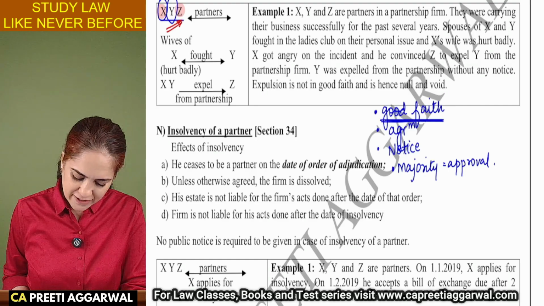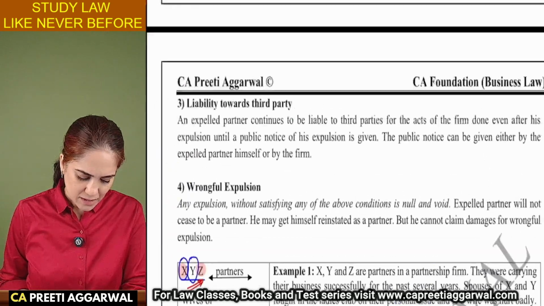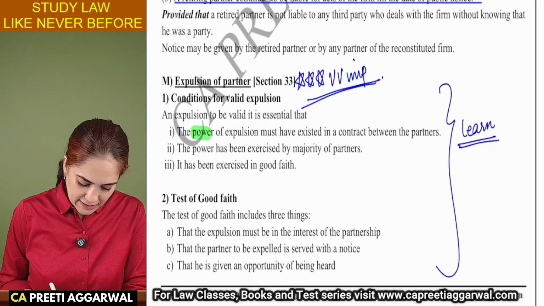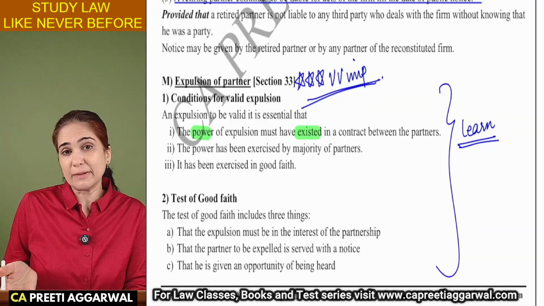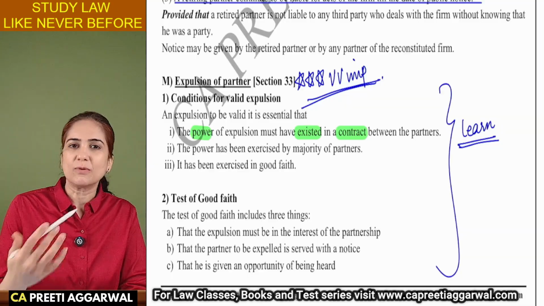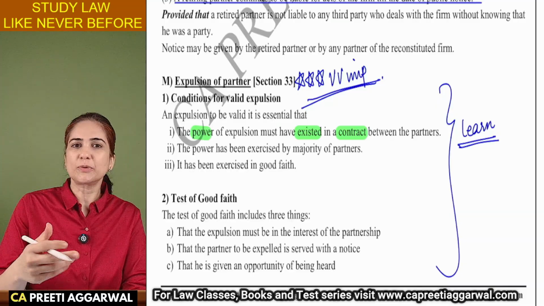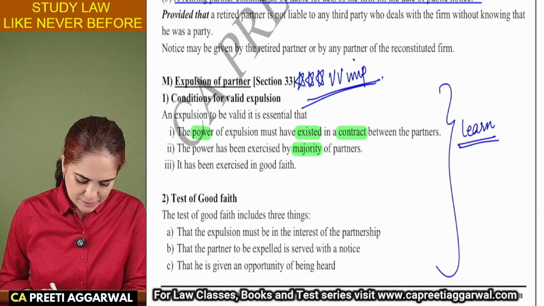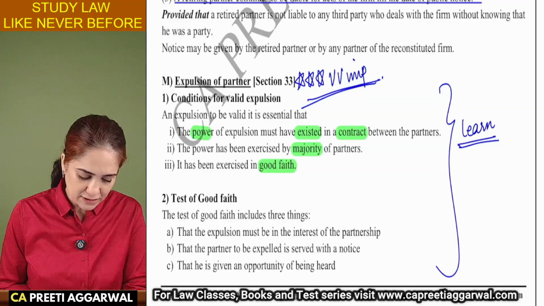Good faith is also defined over here. So, when is the expulsion valid? Expulsion is valid if the power is available in the agreement, that is the partnership deed. So your deed should allow you to expel any partner. The expulsion must be exercised by majority and it must be in good faith. Now, what is good faith?